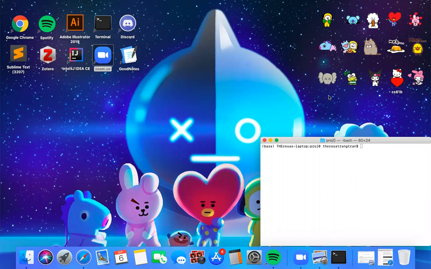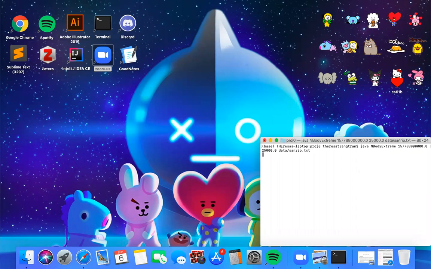I was actually inspired by my desktop, which has a similar space theme as the original simulation, as you guys can see. I also have some folders featuring some cute characters such as Gudetama, Pusheen, BT21 characters, and some Sanrio characters. In my new universe, I decided to use Sanrio characters.